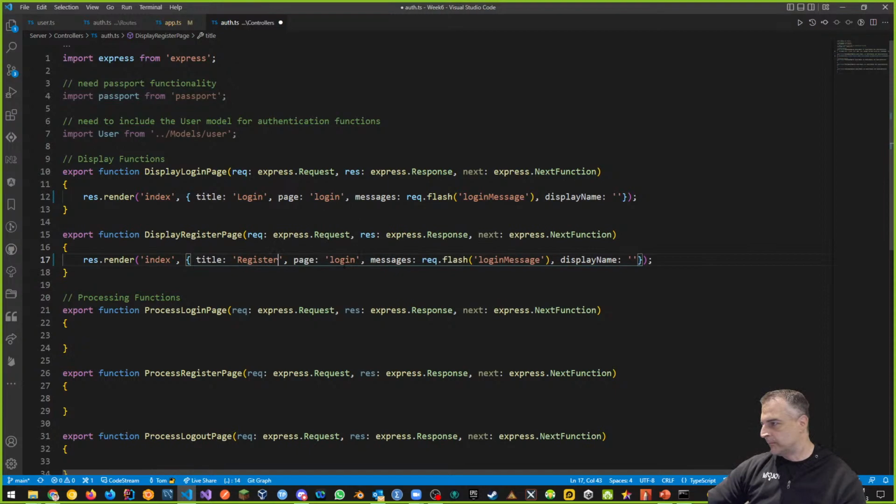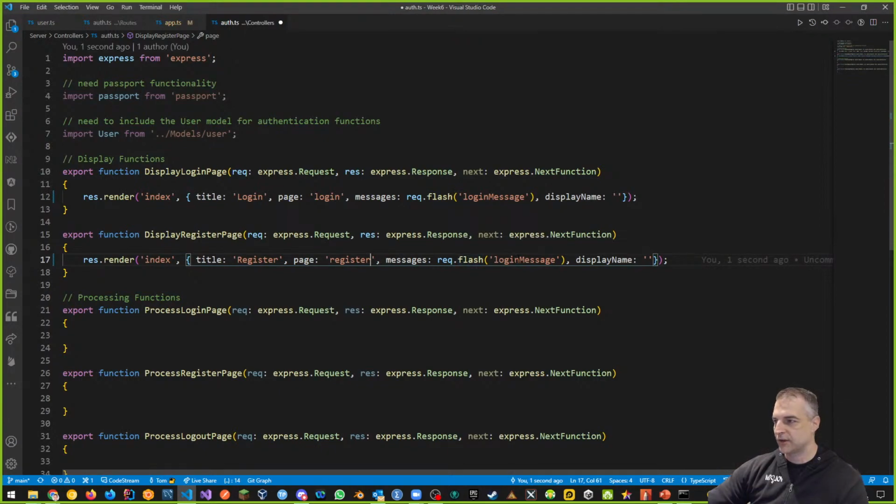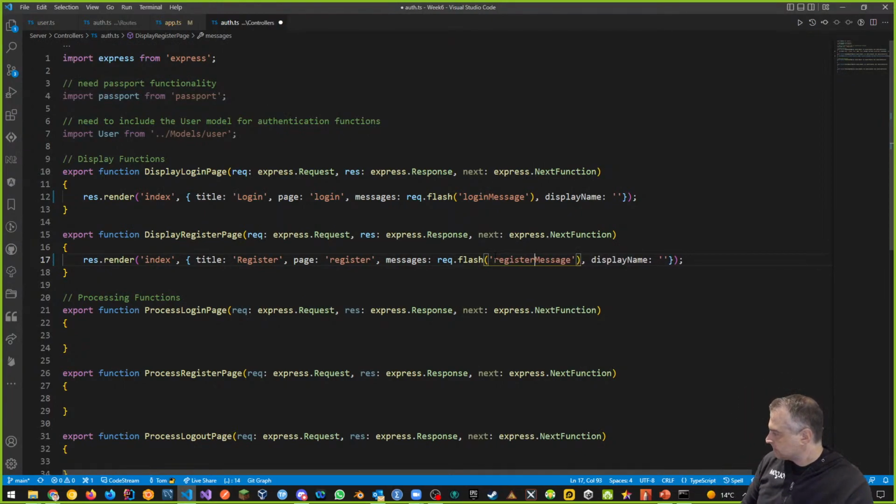And it'll go to the register page. And instead of my login message, that's the key-value pair that we're going to use. We're going to save in Flash. We're going to call this the register message for now. So we're setting this up. And those are the two routes I want to set up right now, just the login page and